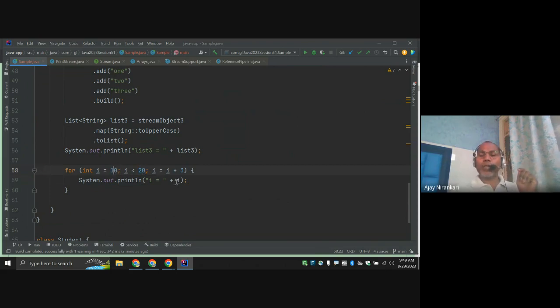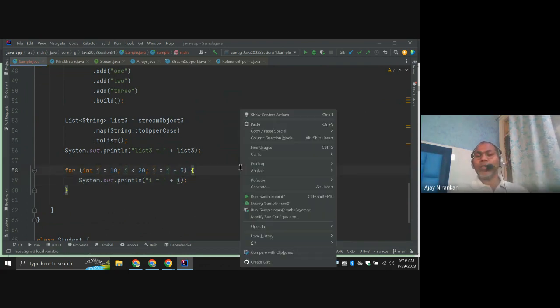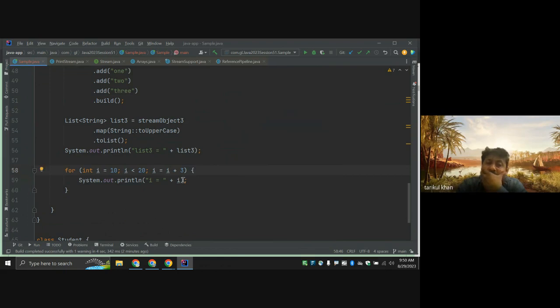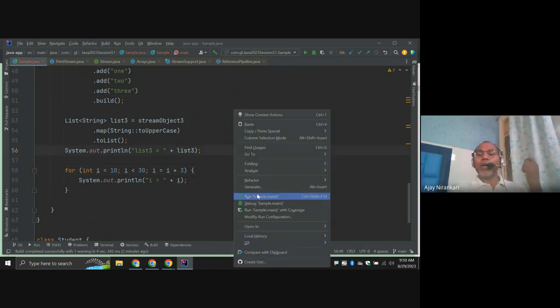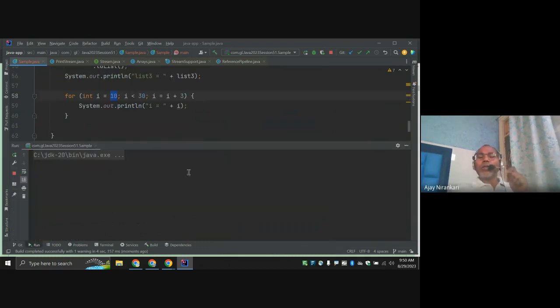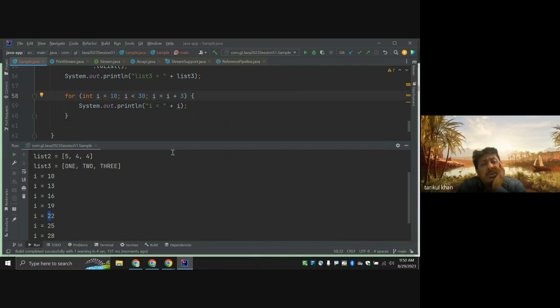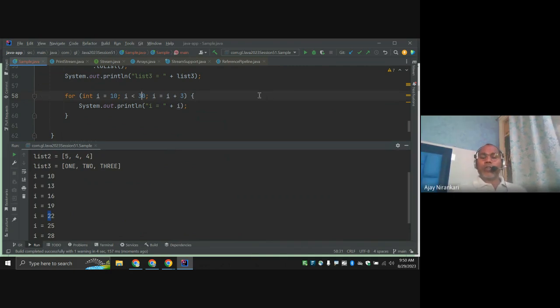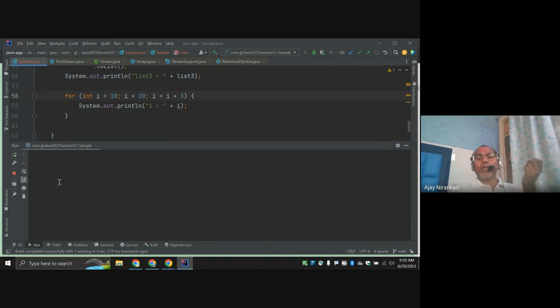First 10, then plus 3 means 13, then plus 3 is 16. So we are printing from 10 to 20, but not every number, incremented by 3. Notice here 10, 13, 16, 19. So here you are generating numbers in increments of 3.